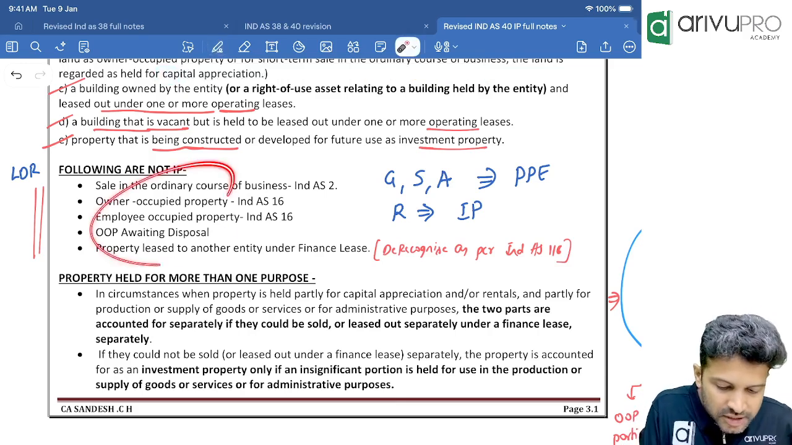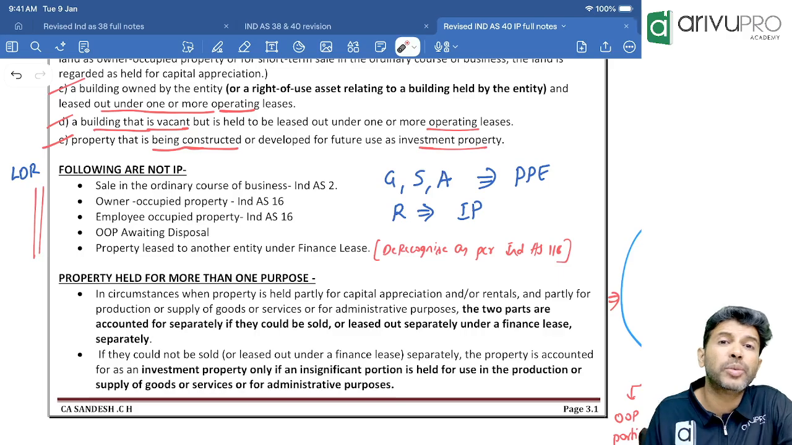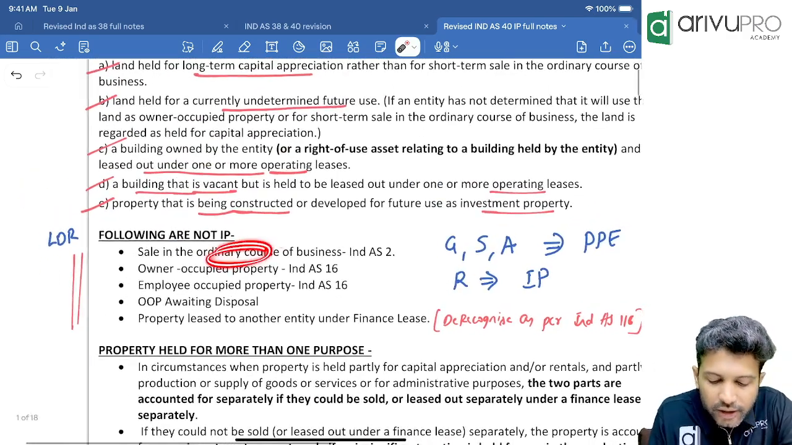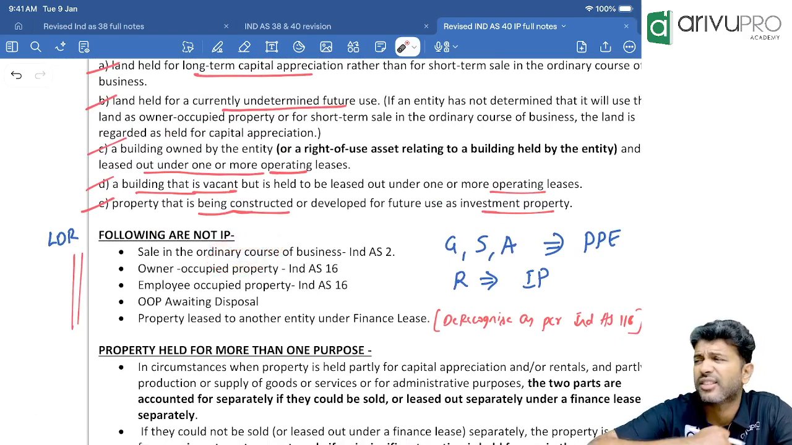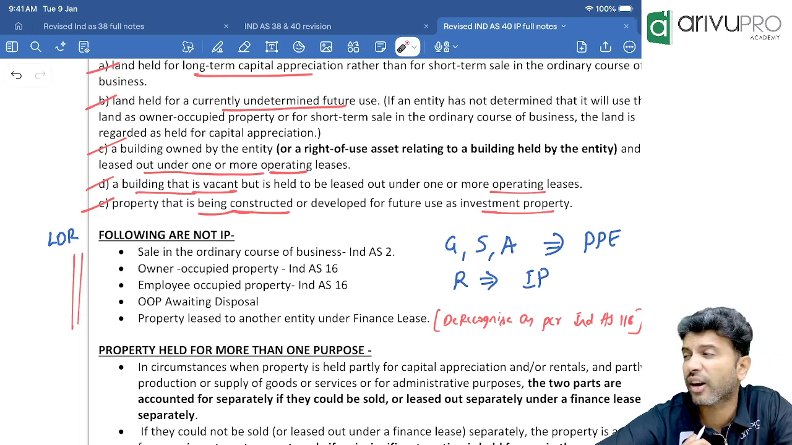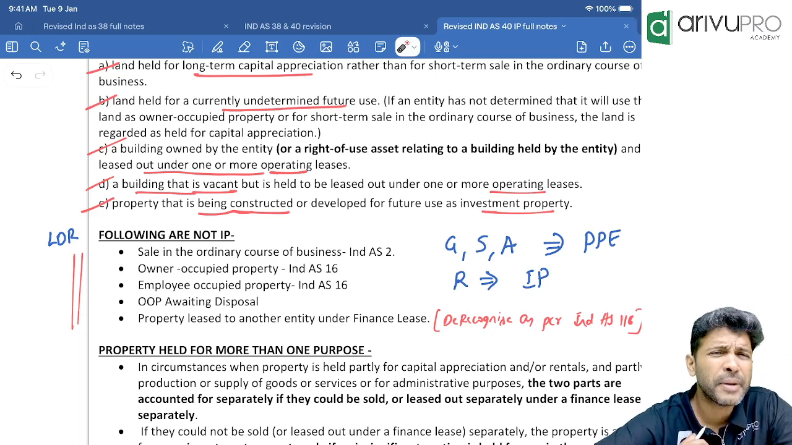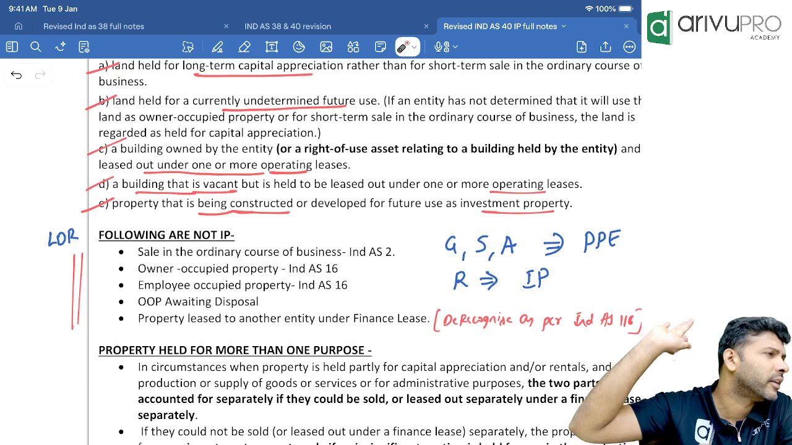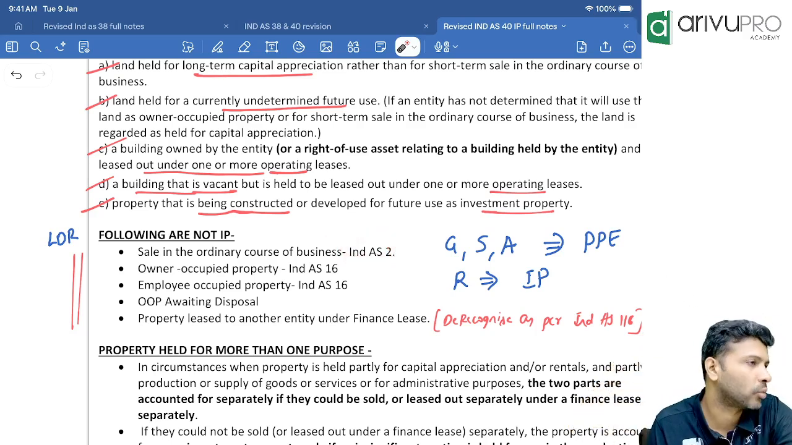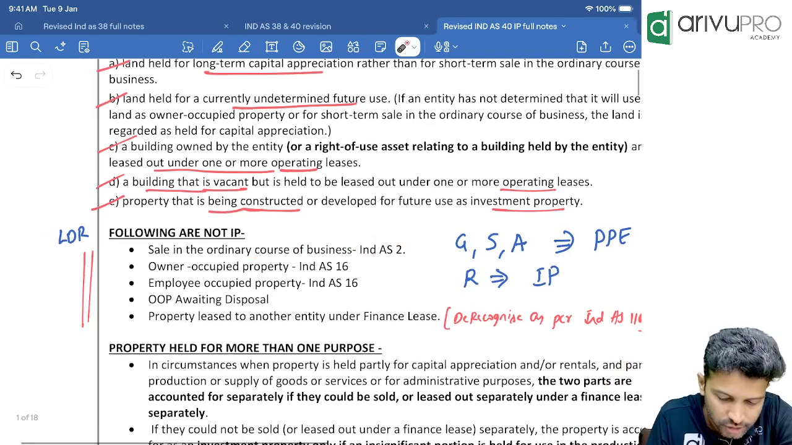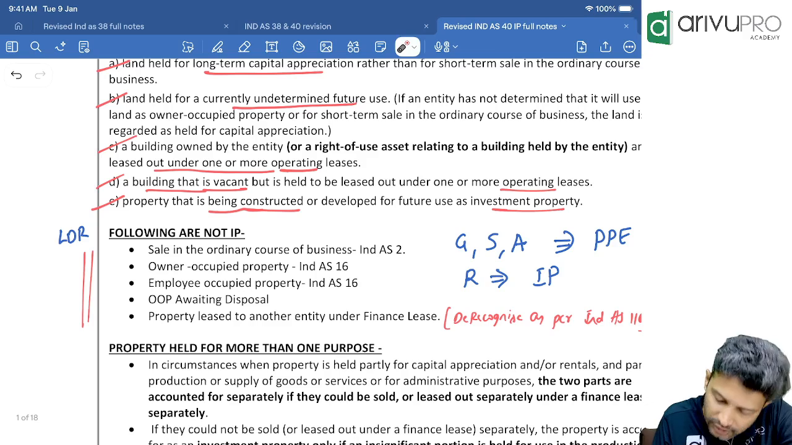Now check. They have given some examples of properties which are not investment property. Check this. Sale in the ordinary course of business. Sir, if you are selling the land in the ordinary course of business, is it PPE or inventory? Inventory. You apply the inventory standard, which is Ind AS 2. Like AS 2 we had earlier, here we have Ind AS 2. Because this is not PPE, this is inventory.